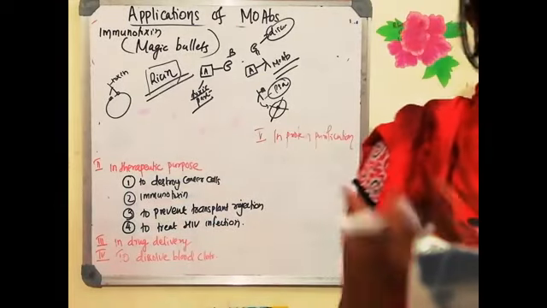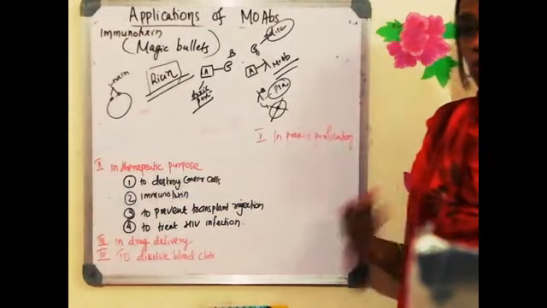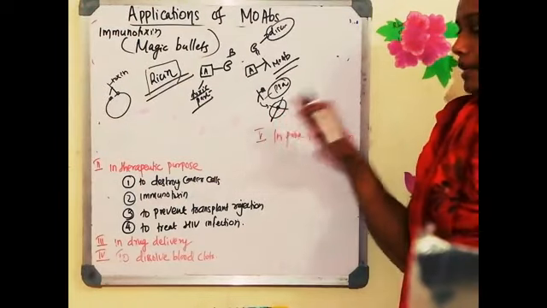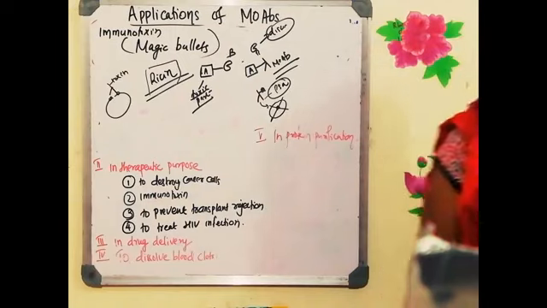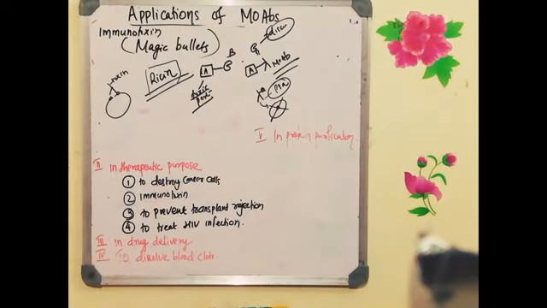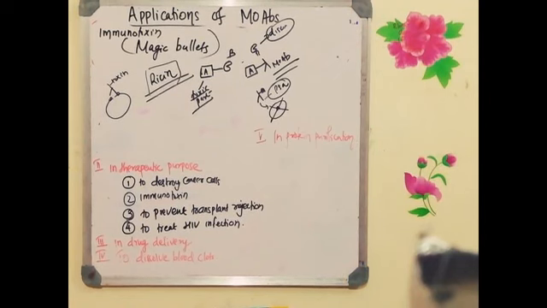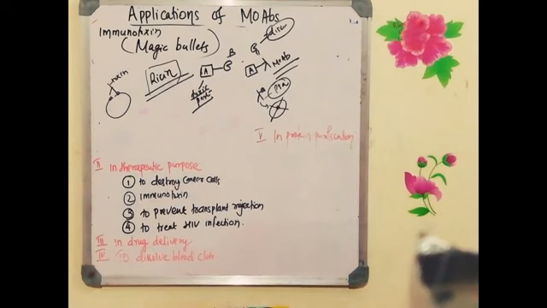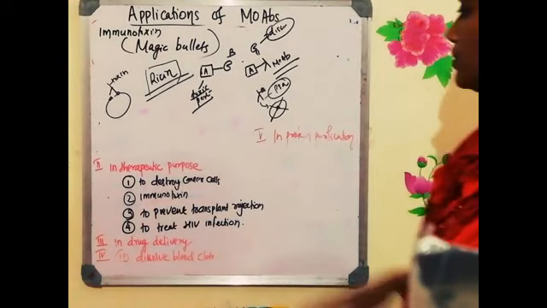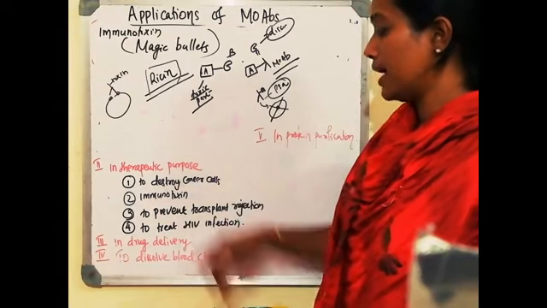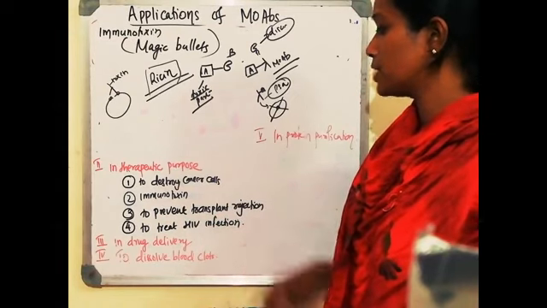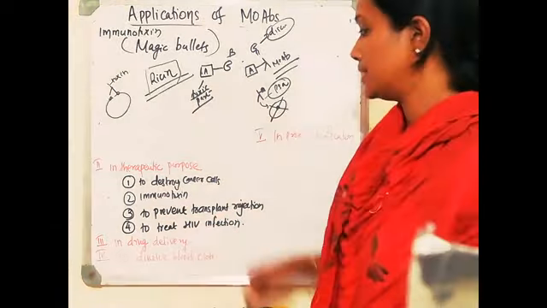Instead of using chemotherapy, radiation therapy and so on, which will harm all the normal cells also, we can use this targeted therapy with the help of the monoclonal antibody. They will directly target the toxin, which is conjugated to the monoclonal antibody, to the cancer cell. The toxin will be released directly. So that's all about the therapeutic purpose, to destroy the cancer cell, and it can act as an immunotoxin to prevent transplant rejection and to treat HIV infection.